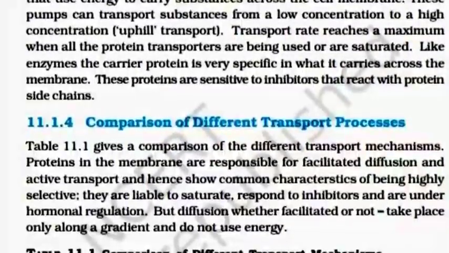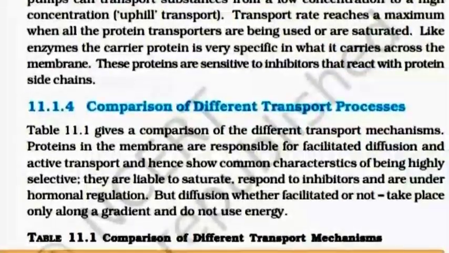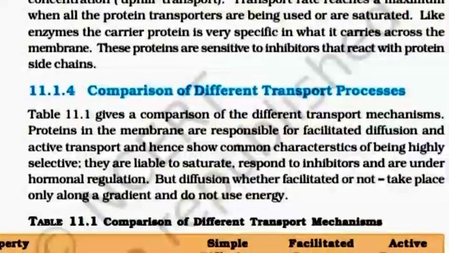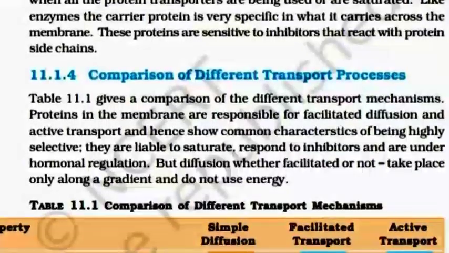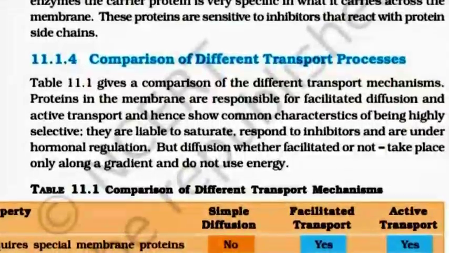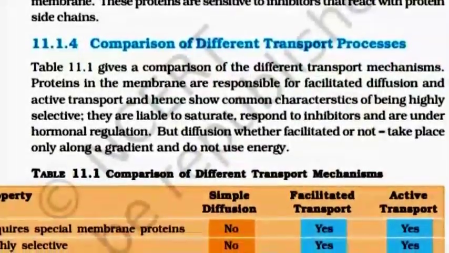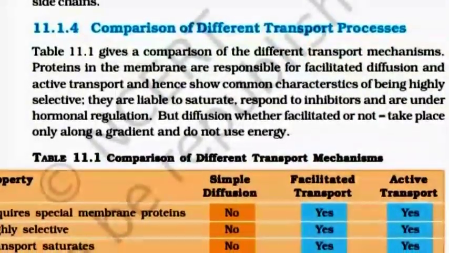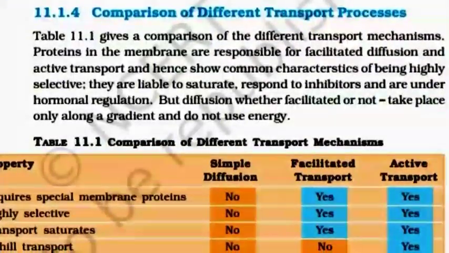Comparison of different transport processes. The table gives a comparison of the different transport mechanisms. Proteins in the membrane are responsible for facilitating diffusion and active transport, and hence show common characteristics of being highly selective. They are liable to saturate, respond to inhibitors, and are under hormonal regulation. But diffusion, whether facilitated or not, takes place only along a gradient and does not use energy.